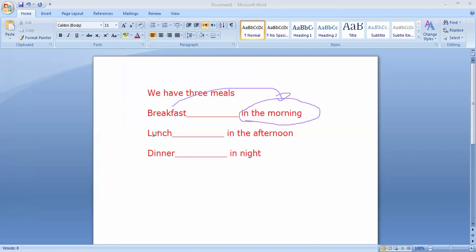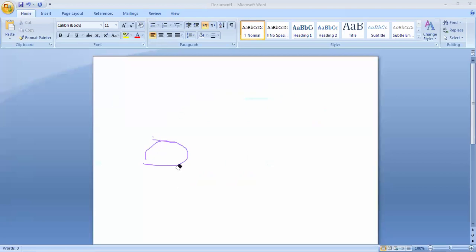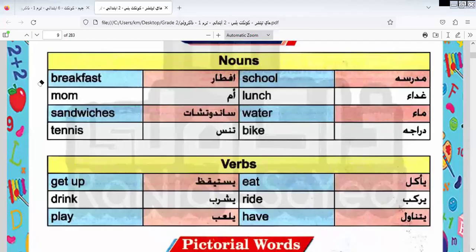Okay, we have lunch in the afternoon. We have dinner in the night. Okay, so these are our 3 meals that we have during the day. And I would like to say that when we talk about meals, before meals we use have. Okay, we use the verb have.